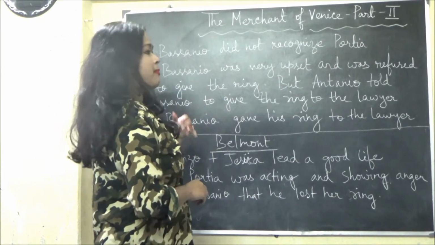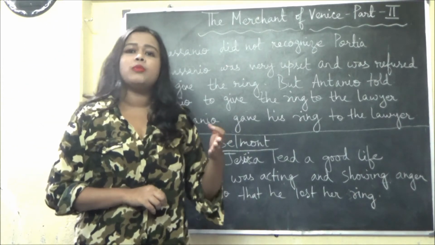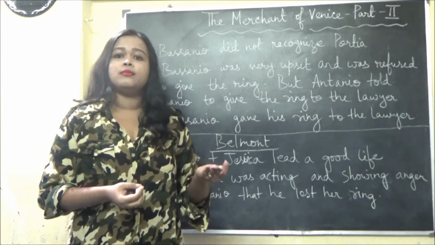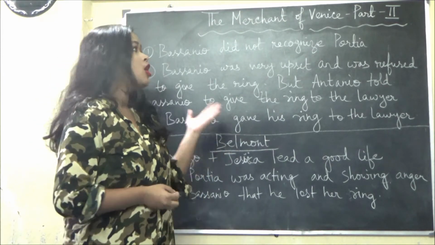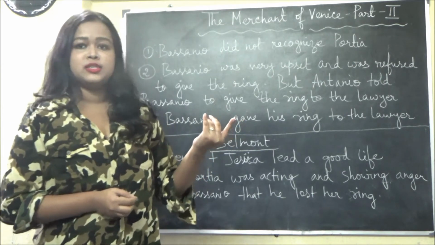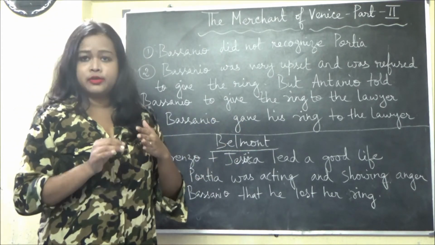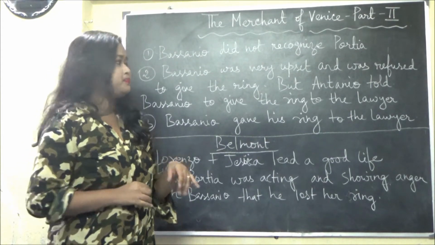Bassanio did not recognize Portia, because she was pretending to be the lawyer Balthazar. So he offered some money as a fee, and Portia rejected it and told him to give her the ring.